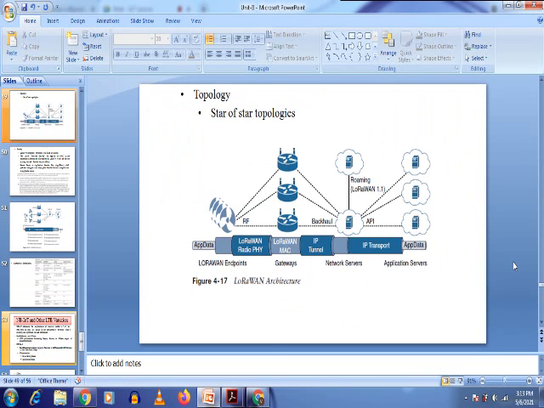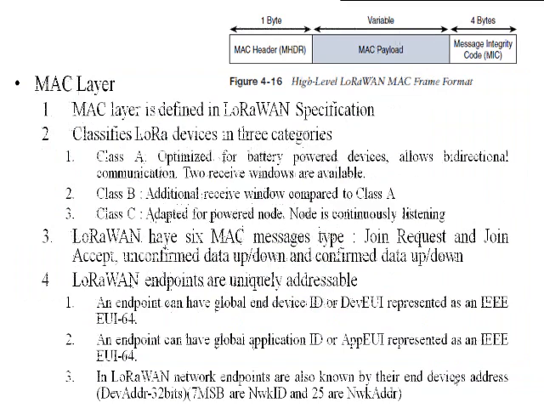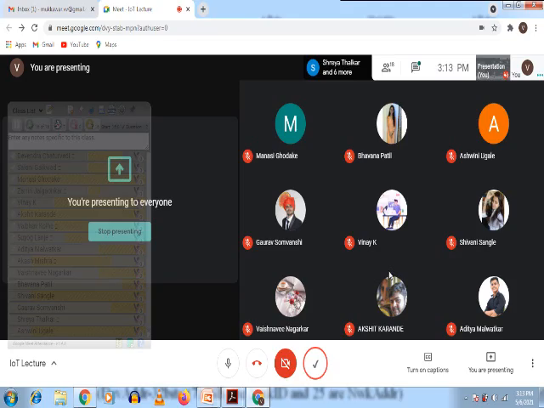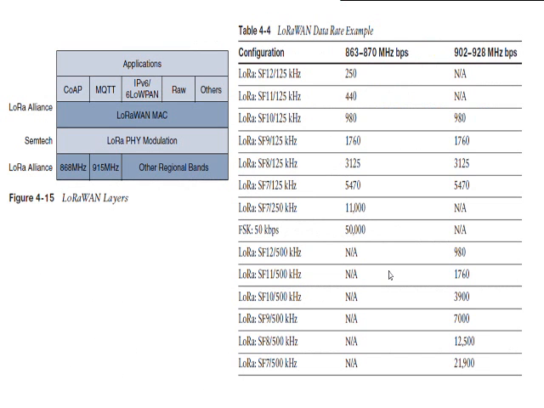So the MAC layer of LoRaWAN is defined in the LoRaWAN specification. As we know, Semtech as well as the LoRa Alliance are working on LoRaWAN.